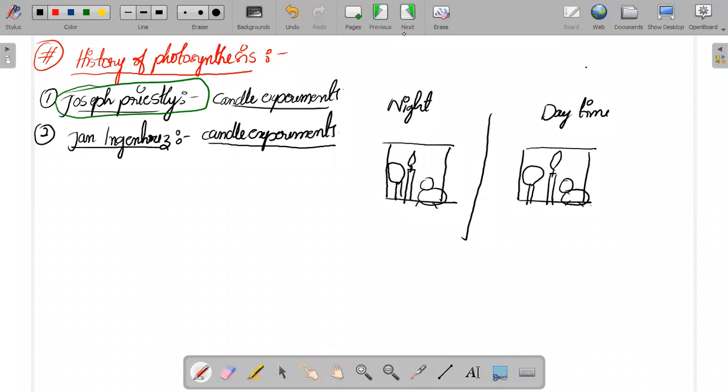So what was happening, Maya? One jar he kept in the night time, and he took the other jar and kept it in the daytime. Now tell me what will happen in the jar that was kept in the night time. Is the mouse going to die? Is the candle going to turn off? And what will happen in the daytime one? Tell me what will happen to the mouse and candle during the night time. Will the mouse live or die? What would be the answer?